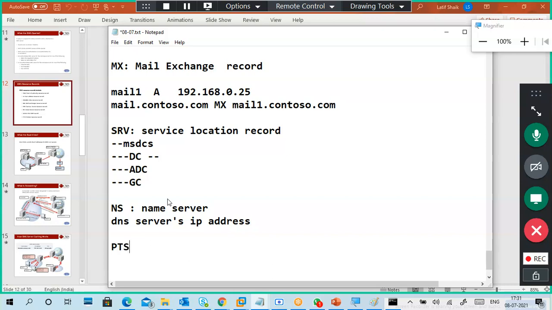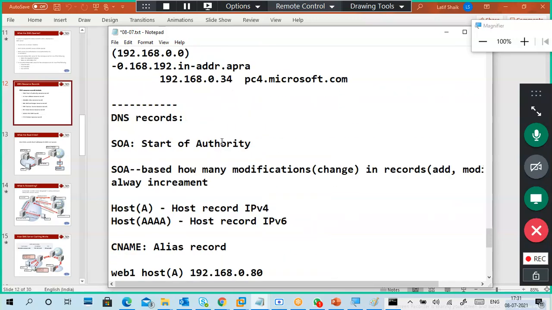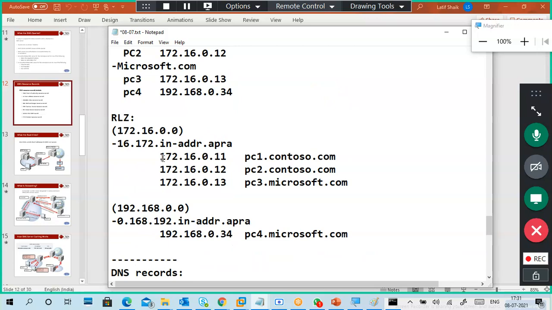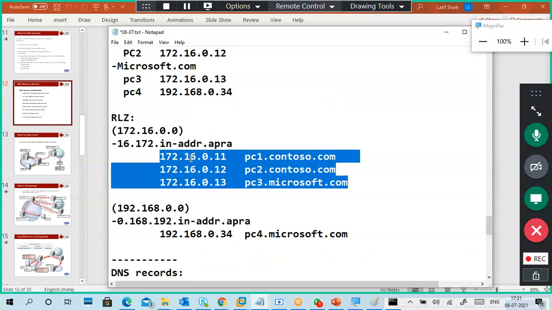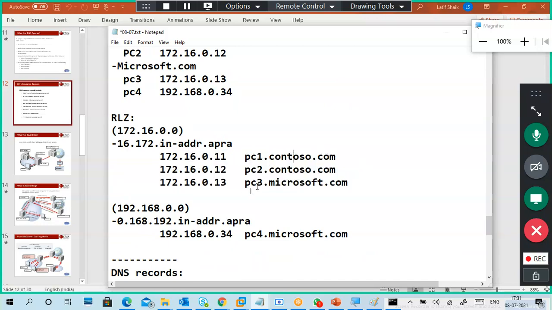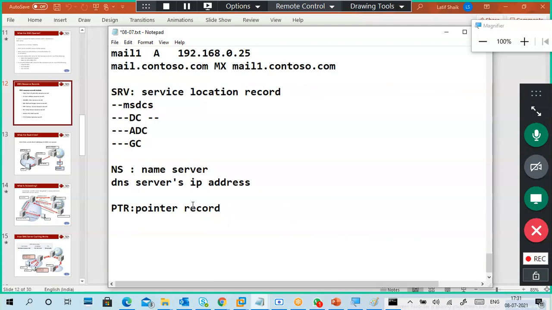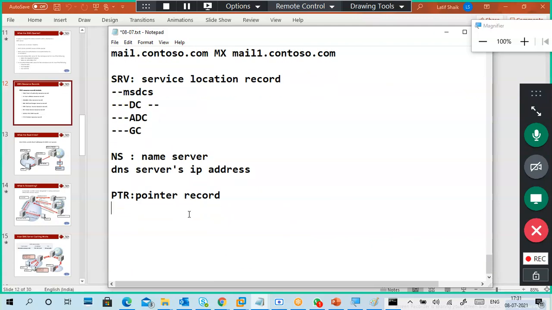PTR is a pointer record. What is the pointer record? Pointer record is used in a reverse lookup zone. Pointer means IP to FQDN. That is a pointer record. Okay, so this is it.